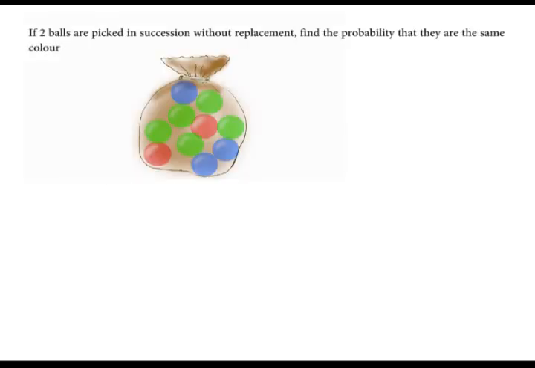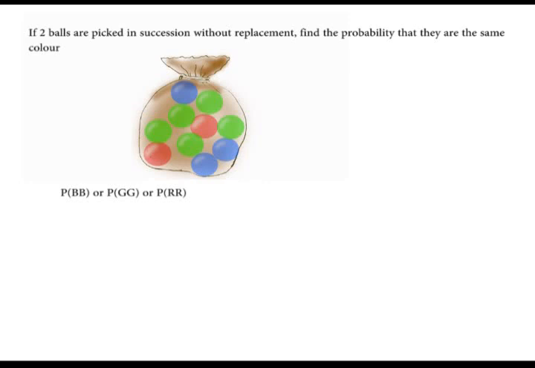For this basket with balls, if two balls are picked in succession without replacement, find the probability that both have the same color. In this case, we are looking for the probability of blue and blue, or green and green, or red and red.